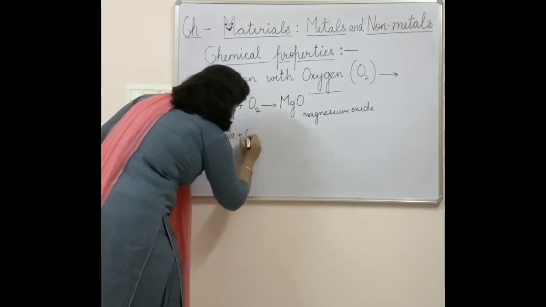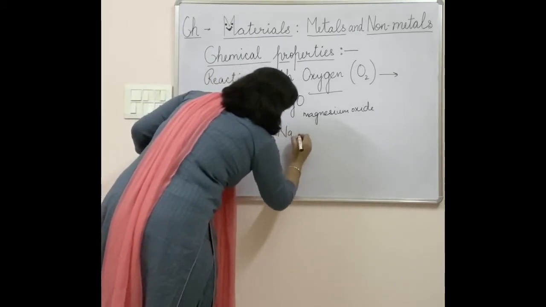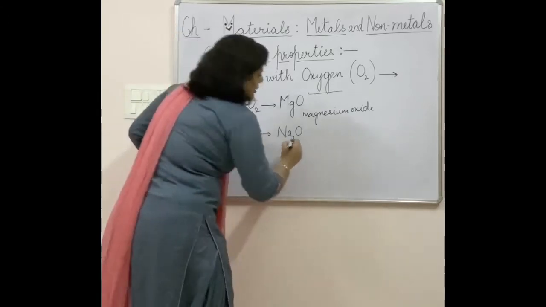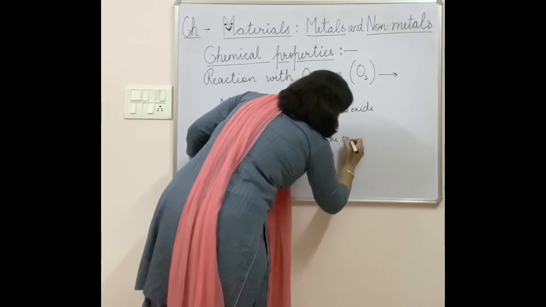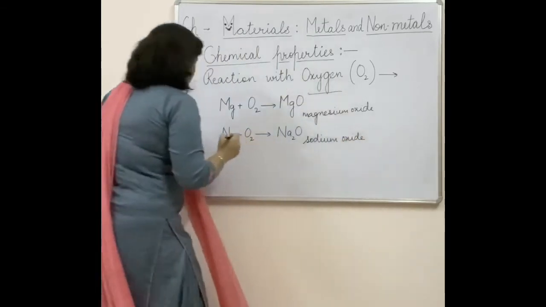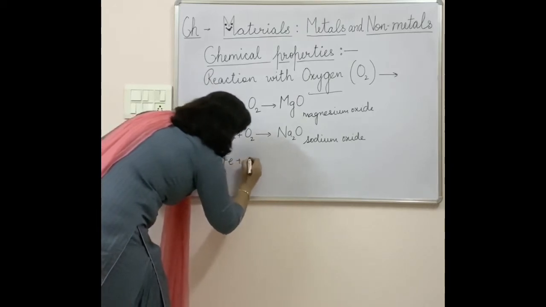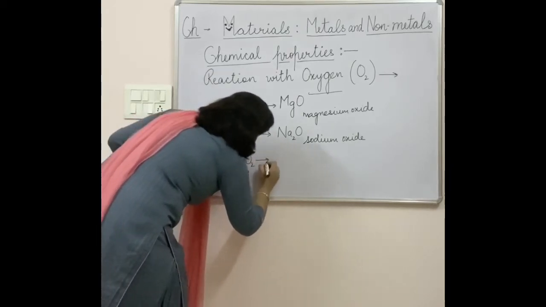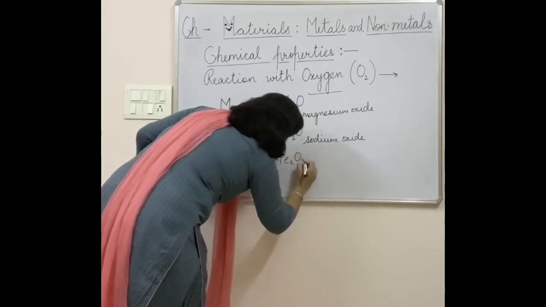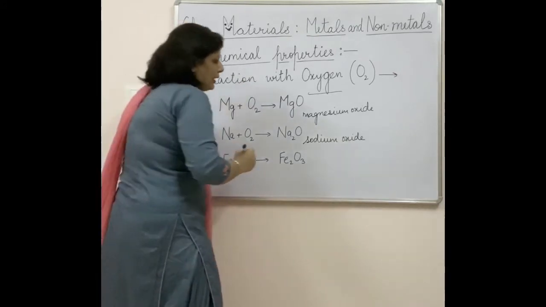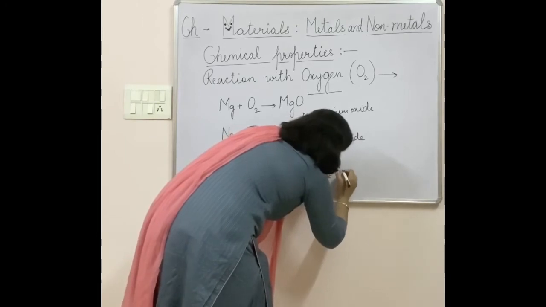Sodium reacts with oxygen and will lead to the formation of sodium oxide. Another example, iron. Fe is the symbol for iron. It reacts with oxygen and will lead to the formation of iron oxide, which we can also call ferric oxide.